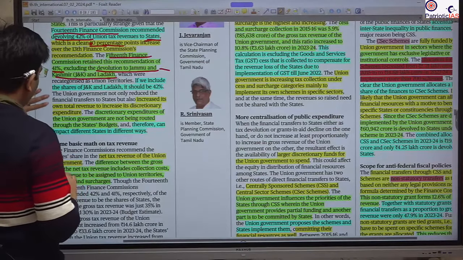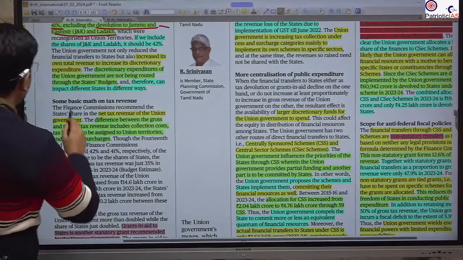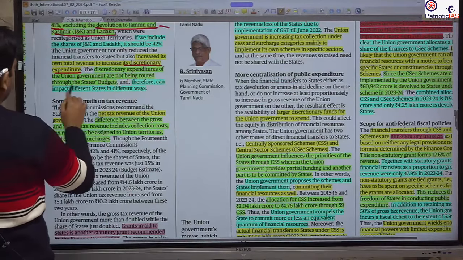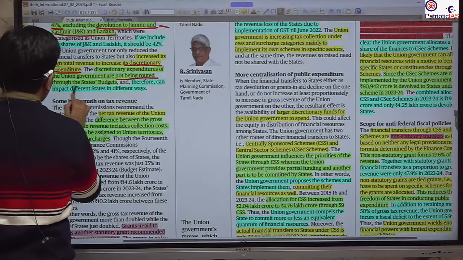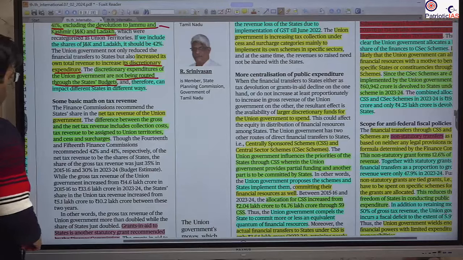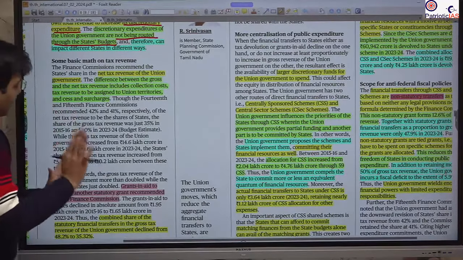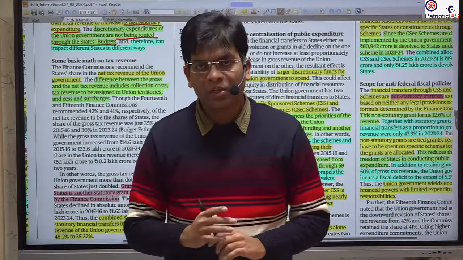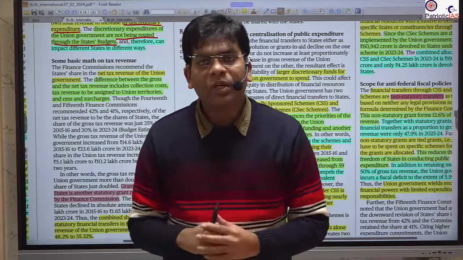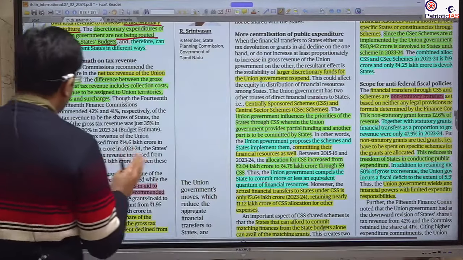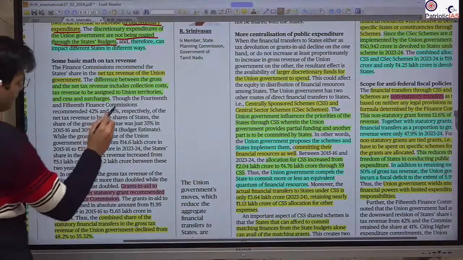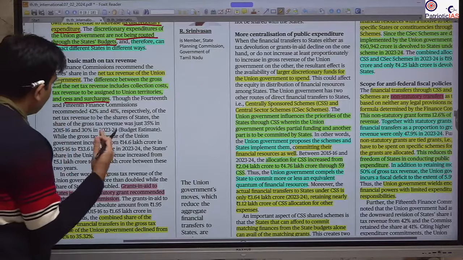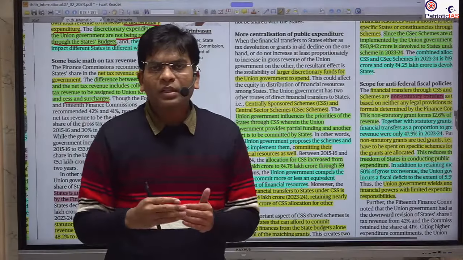Okay. So here it is talking about the increase in total revenue. Discretionary expenditure of the union government is not routed through the state budget. Okay. So here it is given what will be the net tax revenue, meaning there is the cost incurred while the taxation process or the revenue collection process is going on. That is not counted, that is not part of the division. Okay, besides that there are the cess and the surcharges. So what are the surcharge and the cess? These two are a tax on the tax.